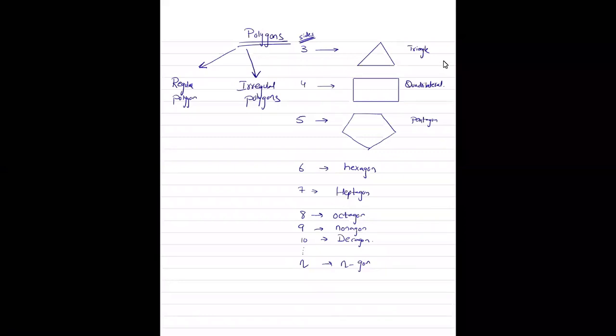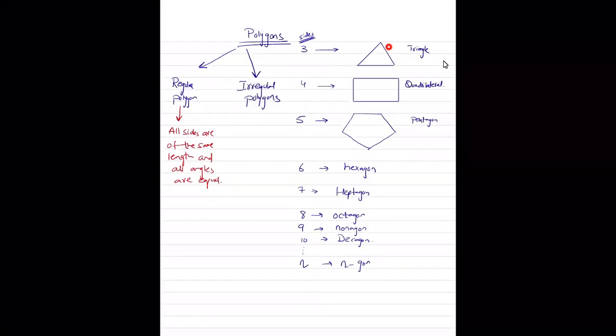All sides are of the same length and all angles are equal. और अगर एक भी side different होगी और एक भी angle different होगा, that is going to be called an irregular polygon.